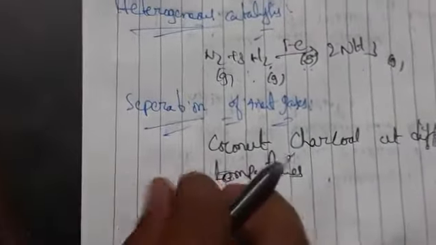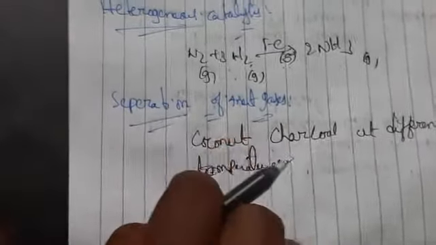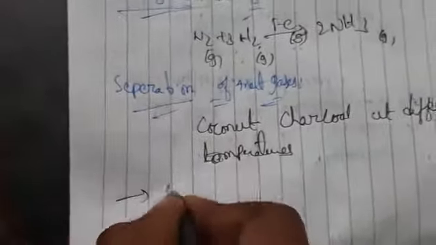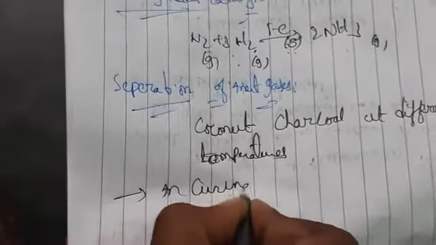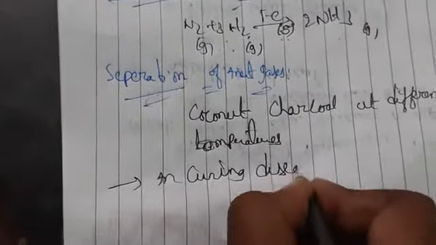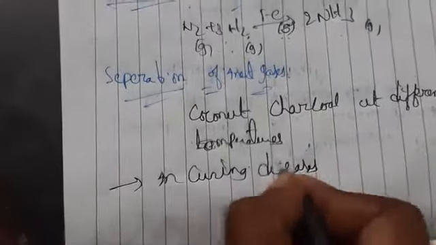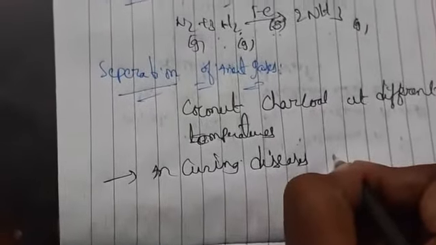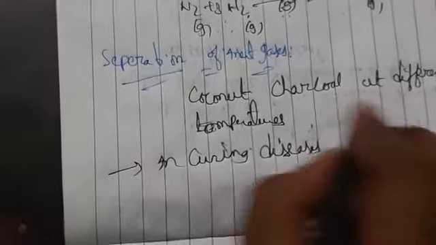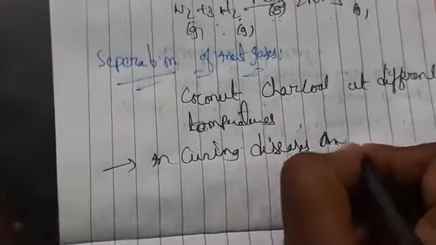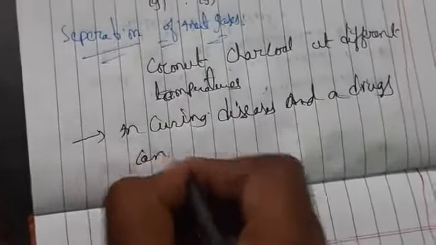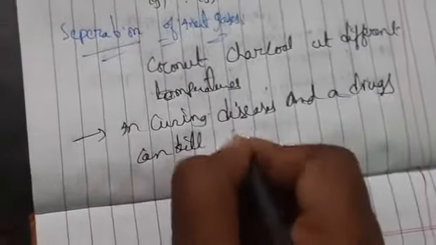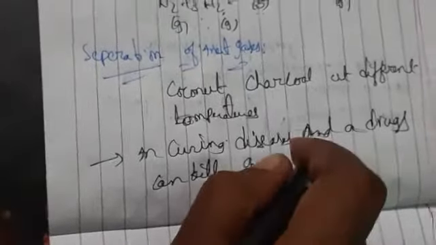And also in curing diseases, a number of drugs will kill germs by getting themselves adsorbed on the germs. Drugs means medicines, which can kill germs. This is one of the examples.